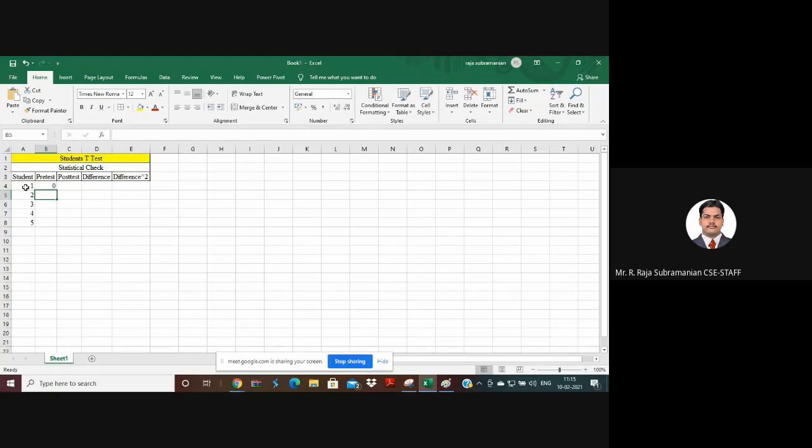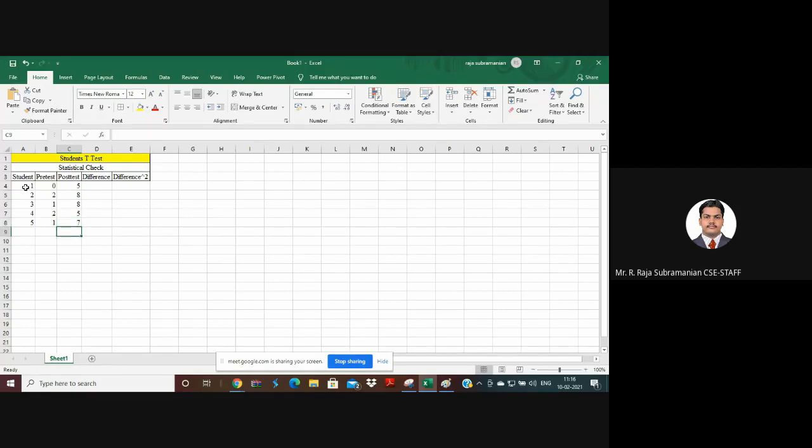Before training, the value of student 1 is 0, 2 is 2, 3 is 1, 4 is 2, and 5 is 1. You can have something random. After some testing, the students' values are increased. Student 1 got 5, student 2 got 8, student 3 also got 8, student 4 got 5, and student 5 got 7, right? This is the sample I take.